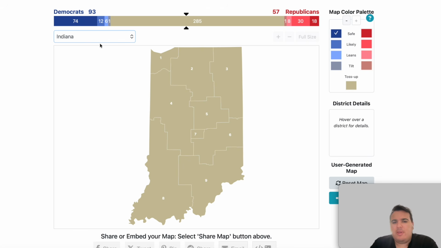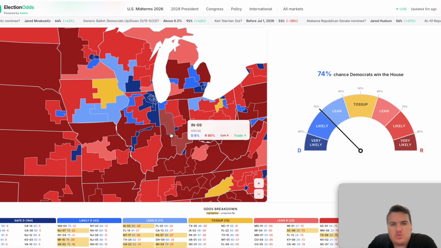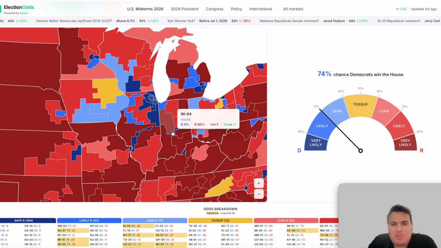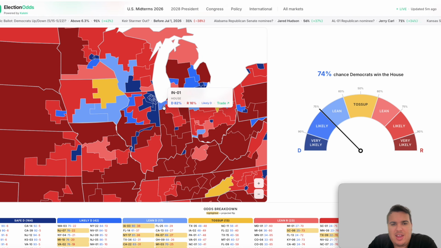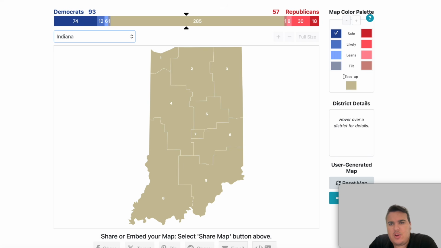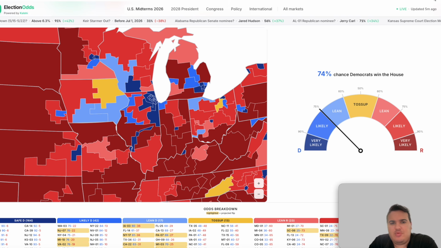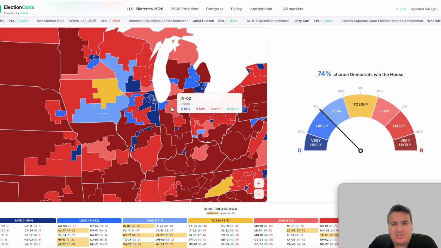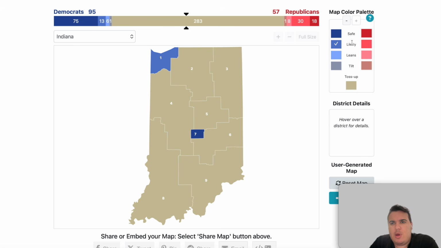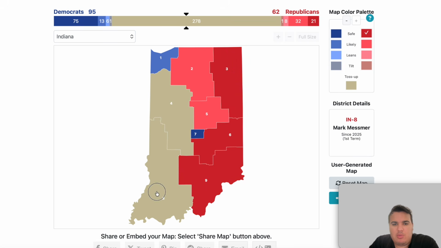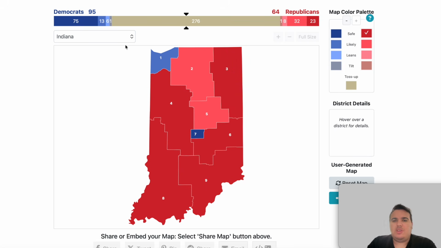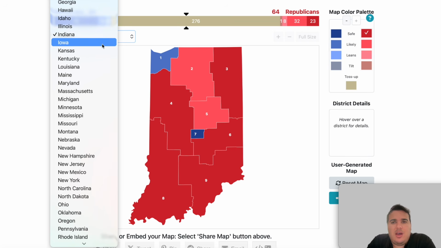Indiana, the Republicans are going to pick up a few House seats on this one here. There are 2 Democratic seats, a safe Democratic seat in the 7th district and a likely Democratic seat in the 1st. So 7th goes safe blue. The 1st district, Frank Mrvan, likely blue. The rest of the state in Indiana is pretty solidly red. 2 likely seats for the Republicans in the 2nd and the 5th. The rest of them are all safe Republican. So we can add these to the likely GOP category, and the rest of them all go safe GOP. This puts Democrats at 95, Republicans up to 64.